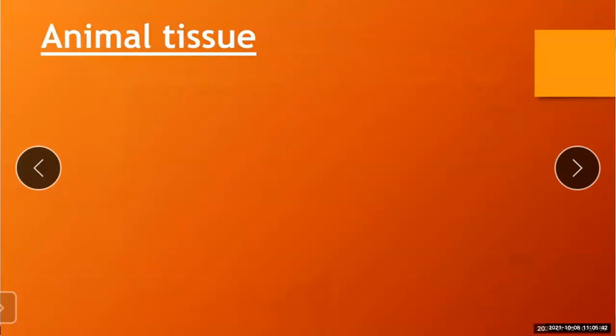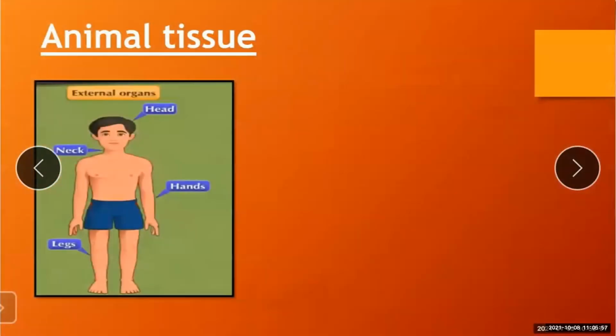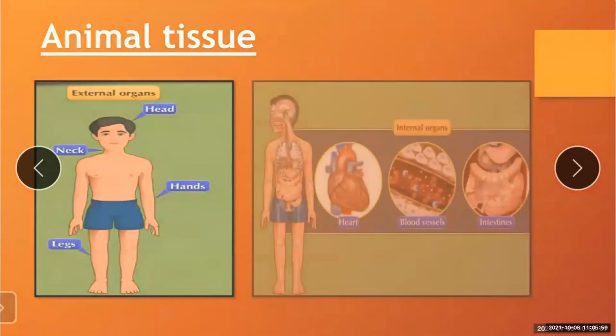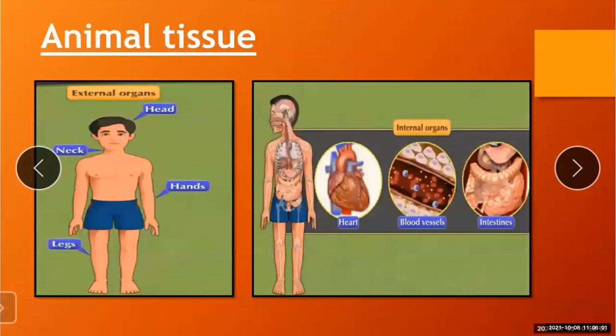So what was our starting? Why can we not see our organs like the heart, blood vessels and intestines? These organs are internally located in the body and hence they cannot be seen.